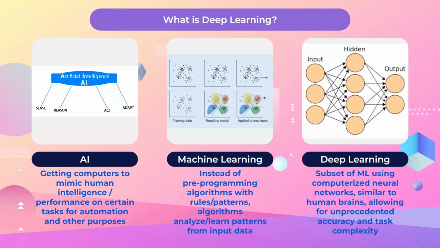Deep learning is a further subset of machine learning that uses artificial neural networks. They're very inspired by how our brains work. These neural networks can be extremely large and capable, and their sophisticated nature allows for unprecedented accuracy and handling of tasks of extreme complexity.